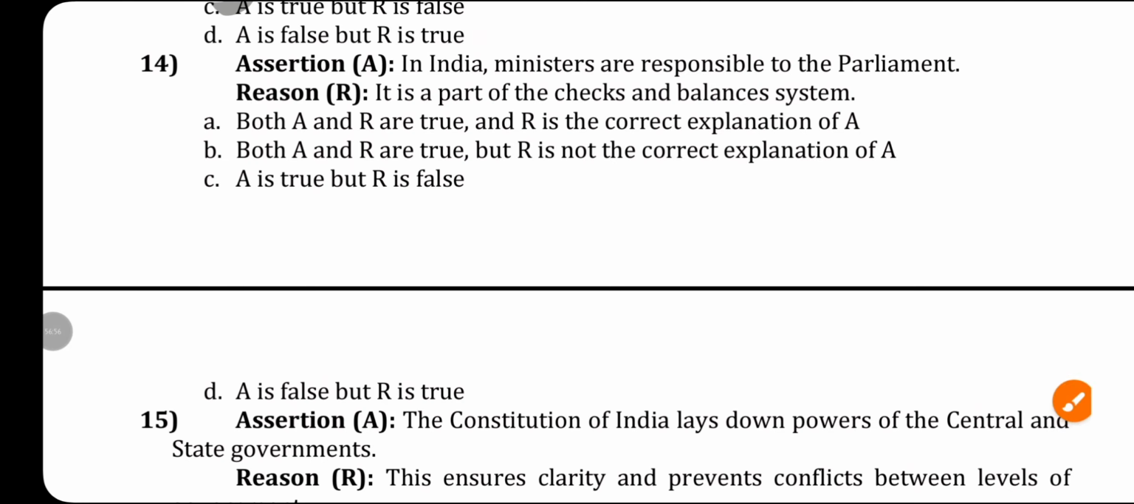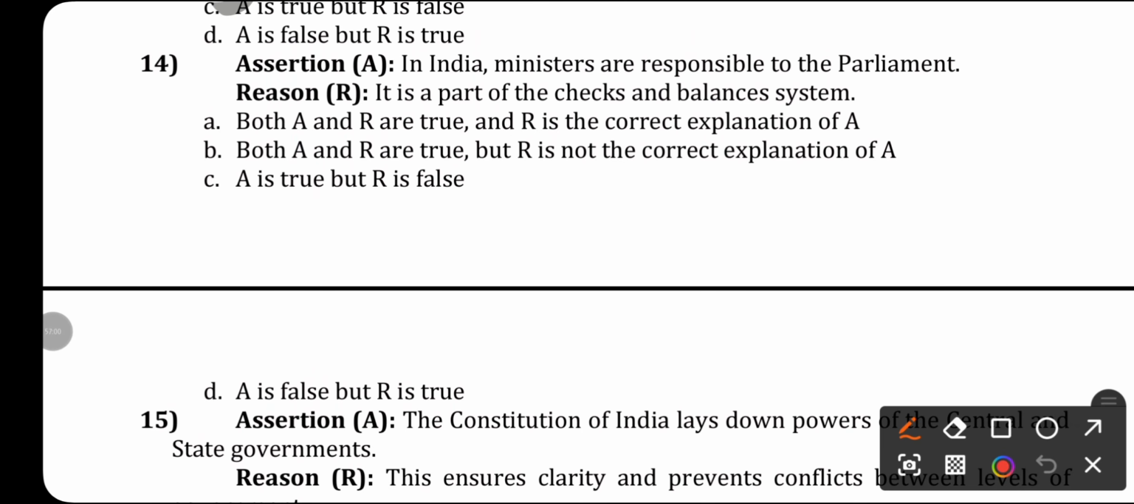Next, in India ministers are responsible. Minister means the executive is responsible to the parliament. Correct. It is a part of the check and balance system. Yes, correct. Both are correct. R is the correct explanation of A.